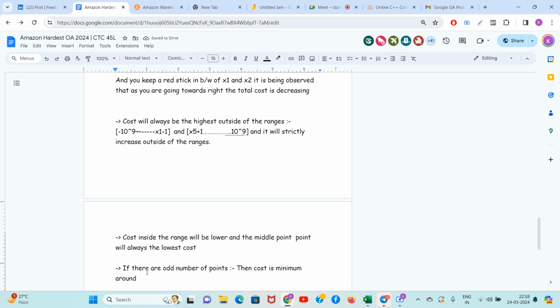The cost is minimum around y2 plus 1 till y4 minus 1, and y3 is involved in that. y1, y2, y3, y4, y5.